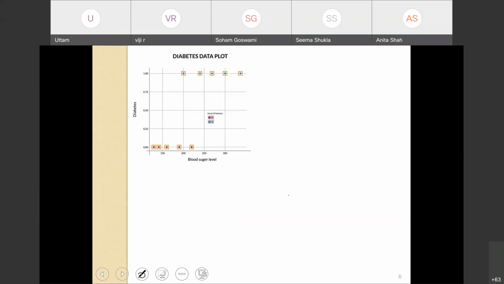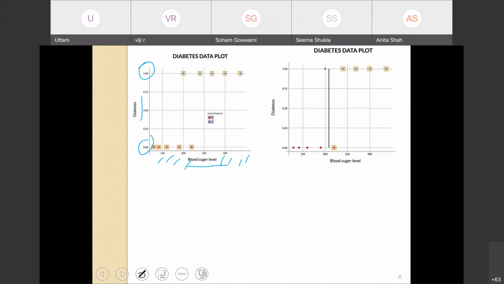Now let's start. I'm plotting our data using a scatter plot, with blood sugar level on the x-axis and diabetes on the y-axis. The diabetic outcome is either 0 or 1, whether the person has diabetes or not, corresponding to each value of the blood sugar level shown on the x-axis. Now I want to separate the patients into two different categories: with diabetes and without diabetes.